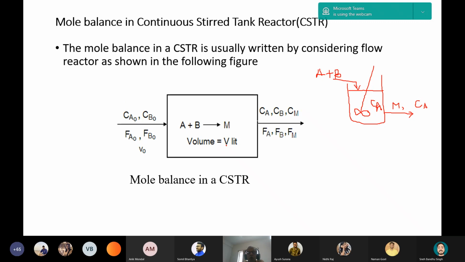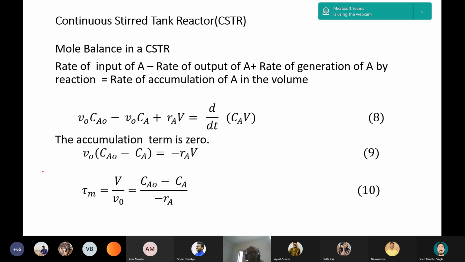Let us see the mole balance now. In the general mole balance, all the terms of the left hand side will remain. That is, inflow and outflow terms will be there. Rate of generation or rate of disappearance term will be there. Did you observe the rate we are using with a positive sign?